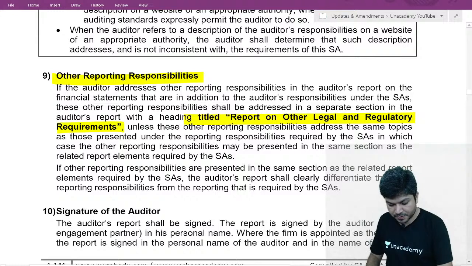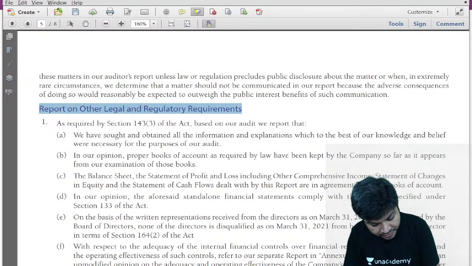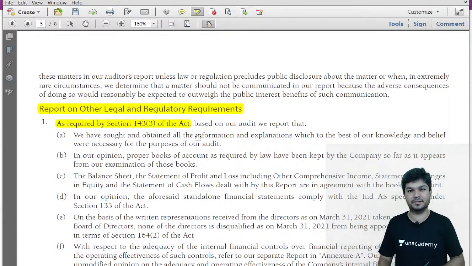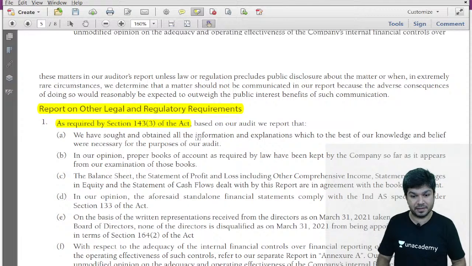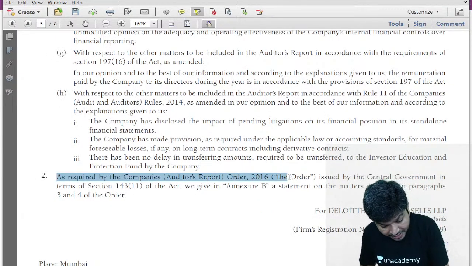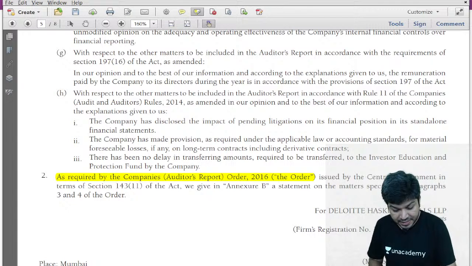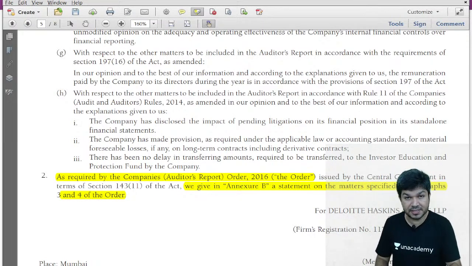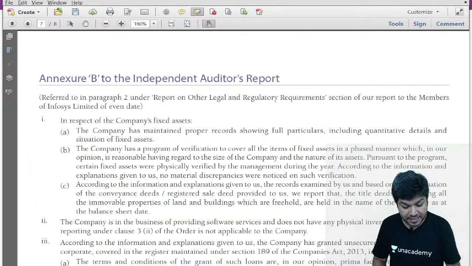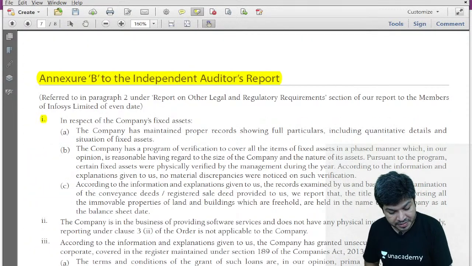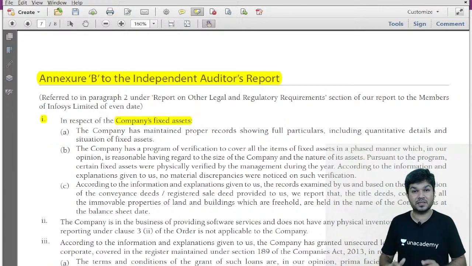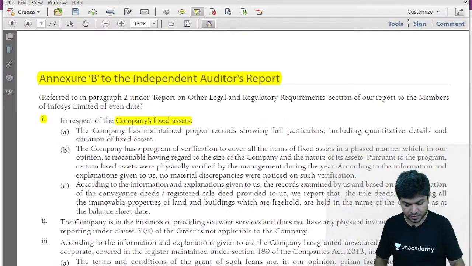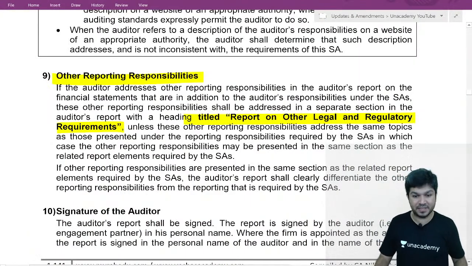Let's go to Infosys. Report on Other Legal and Regulatory Requirements, as required by Section 143(3) of the Act, for 10 matters. And if you go down, as required by CARO 2016, we give in Annexure B the matters given in paras 3 and 4 of the Order. CARO is given as an annexure. If I go to Annexure B, you will find the 16 matters of CARO 2016. Your first one, fixed assets. The 16 matters of CARO are given over here. Okay, this is other reporting responsibility.